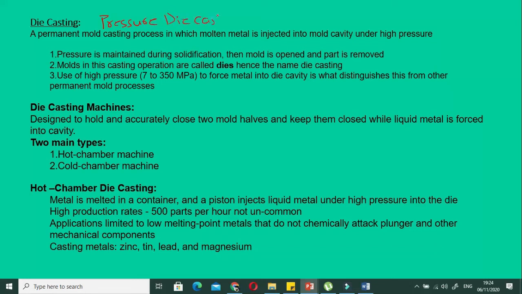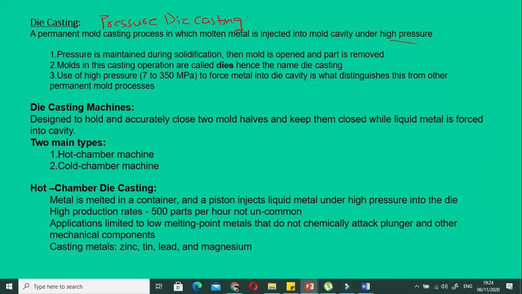And why is that so? Because we are exerting external pressure to force the molten metal into the mold cavity. So it is the permanent mold casting process in which the molten metal is injected into the mold cavity under high pressure. What we do, we maintain the pressure during solidification. So we don't just squeeze the molten material into the mold cavity. We also maintain that pressure until the part is solidified and we have achieved the final product, and the mold is open and the part is removed.